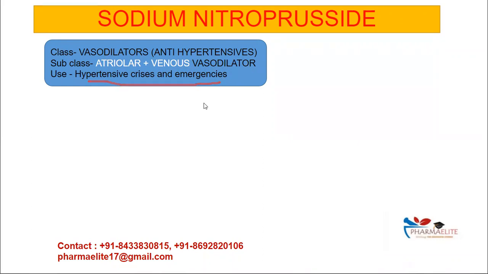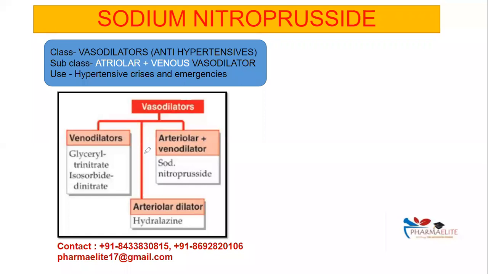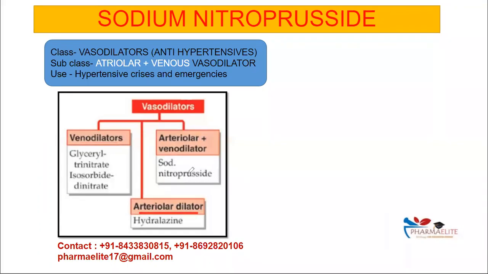So this is the class of vasodilators, and as you can see here, it is divided into three categories. We have venodilators, arteriolar dilators, and both arteriolar and venodilators. Venodilators are those drugs that specifically dilate the veins, and here we have two drugs, glyceryl trinitrate and isosorbide dinitrate. Now, arteriolar dilators are those drugs that specifically dilate the arteries, and here we have hydralazine. And then we have arteriolar and venodilators that dilate both arteries and veins. And here we have sodium nitroprusside.